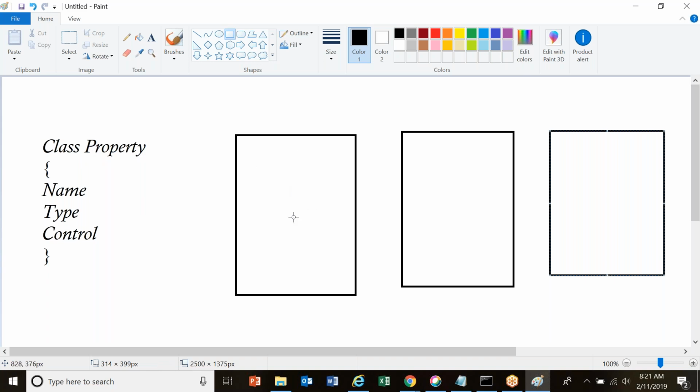If I'm creating a property, internally it is creating an instance of this class called property class. If I create first name, last name, age, gender, marks, and all those things, if I create 100 properties, it is nothing but creating 100 instances of the already existing class called property.